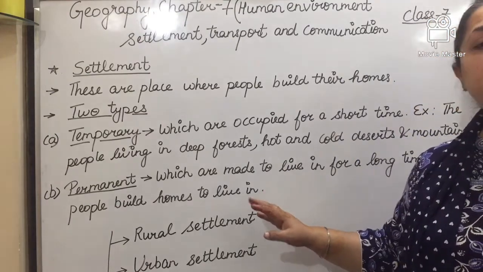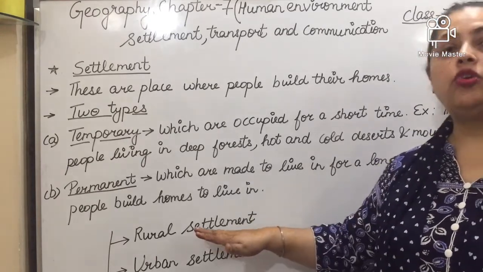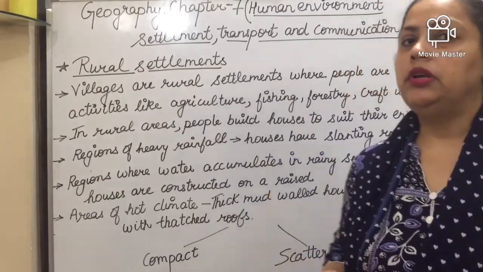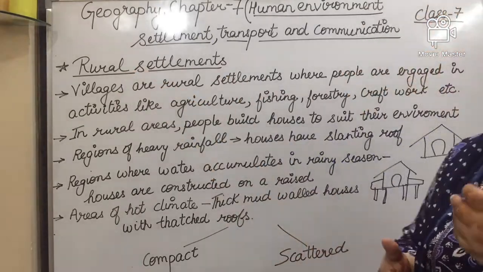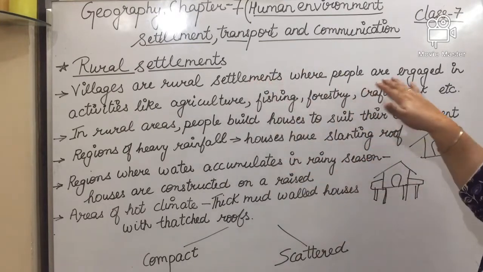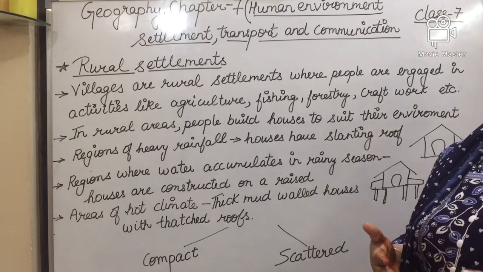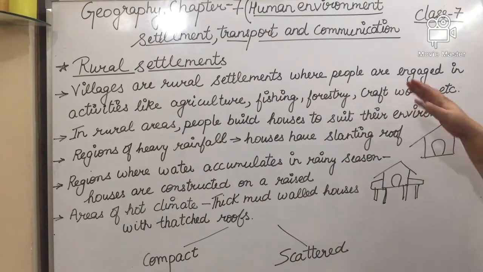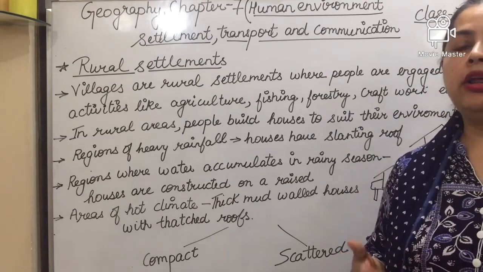Further, the permanent settlement is divided into two parts. The first one is the rural settlement and the second one is the urban settlement. Now first we will discuss the first type, the rural settlement. Villages are the example of a rural settlement, where people are engaged in different activities. What are the activities? Agriculture, fishing, forestry, craft work. These are the activities in which the people are involved.